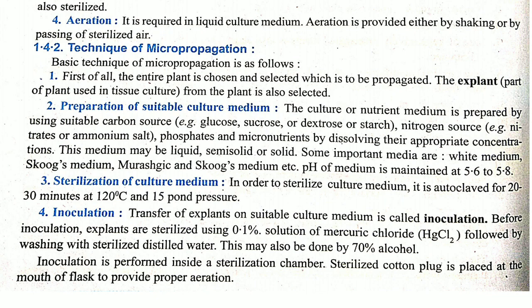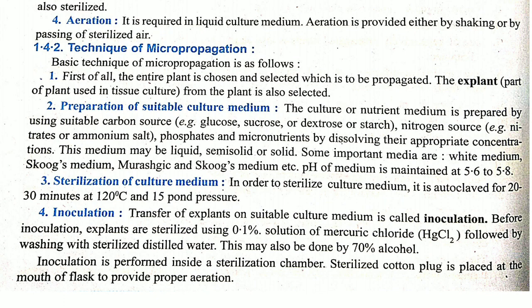Then the pH is maintained, that is, 5.6 to 5.8 pH we are going to maintain. For sterilization we are going to use the autoclave. When the medium is prepared, it will be sterilized so that it is germ free. If you don't have an autoclave, we can use a pressure cooker also. There also we can maintain a proper sterilization technique.